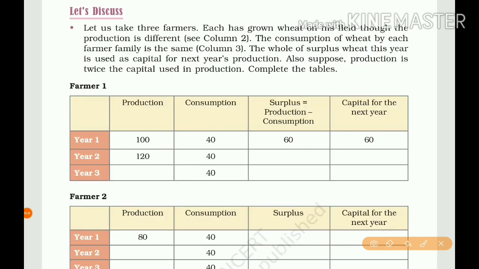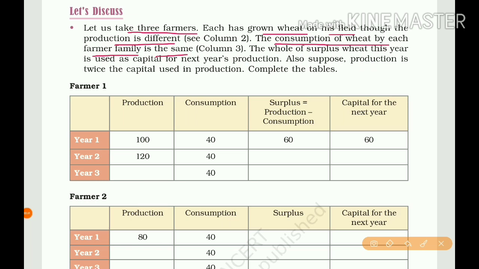Here an activity is given to better understand the situation of the different types of farmers. So let us take 3 farmers. Each has grown wheat on his field, though the production is different. The consumption of wheat by each farmer family is the same.